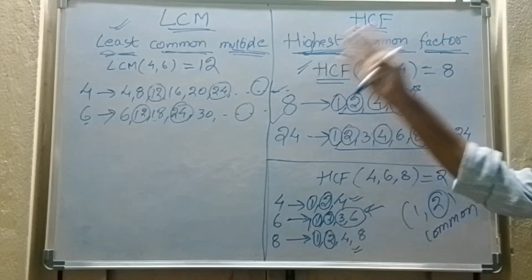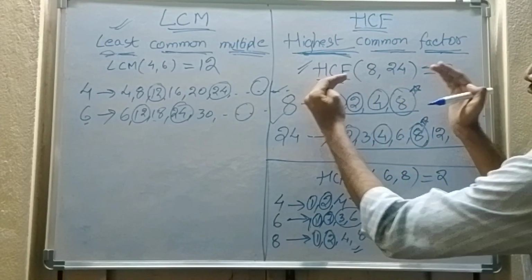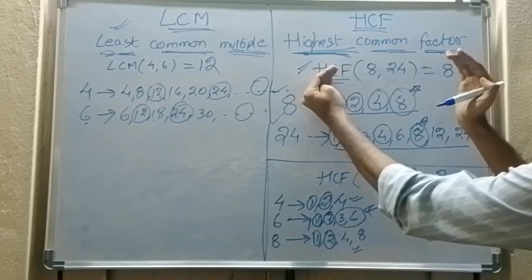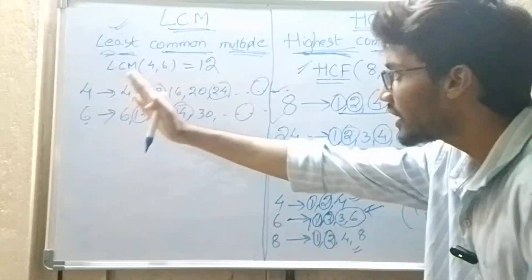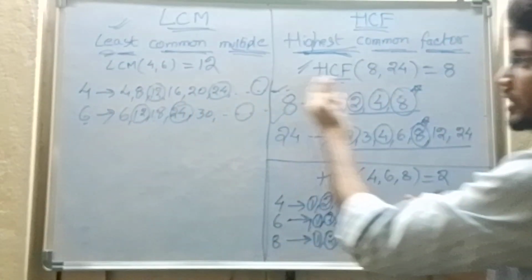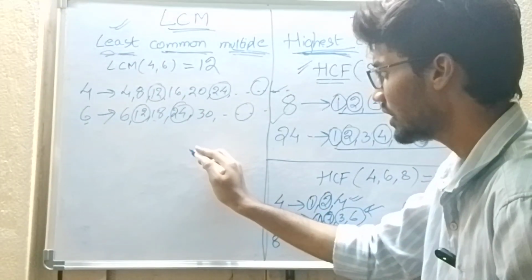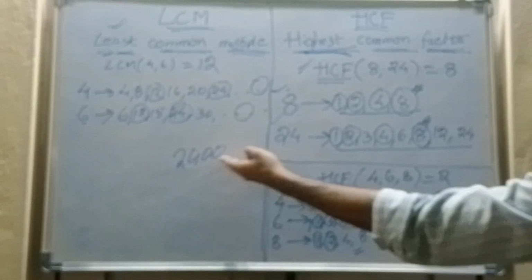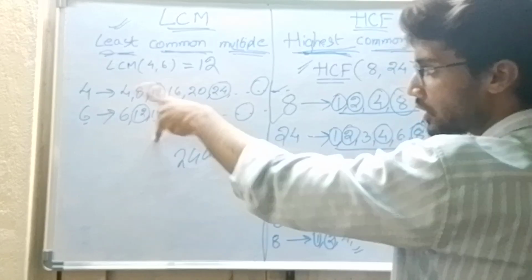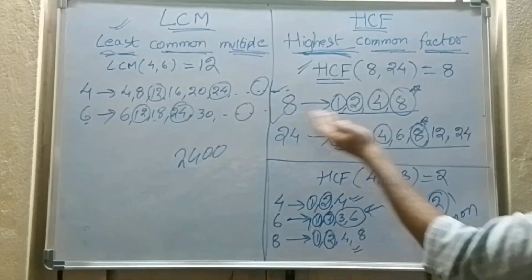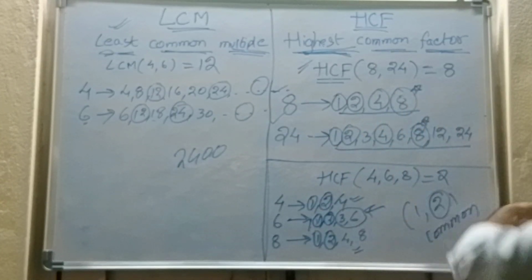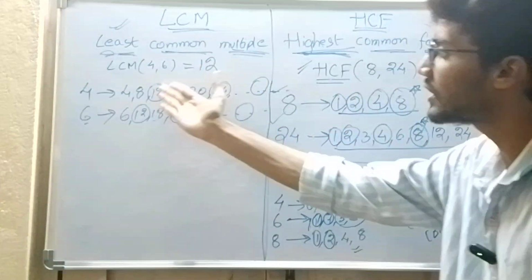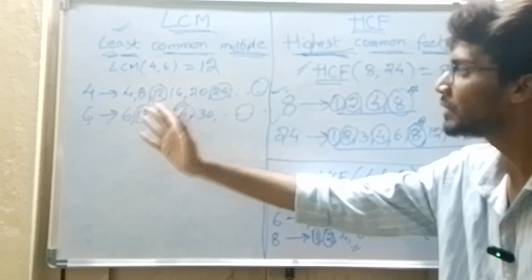HCF means highest one, because those are finite, so we are able to say highest. I can say least and I can say highest. But here I cannot say highest, because these are infinite. If you say 2400, yes, 2400 will be present in both, but apart from 2400, 24,000 and 24 lakhs are also there. That's why I cannot say the highest one, but definitely I can say the least one. That's why least common multiple is important.